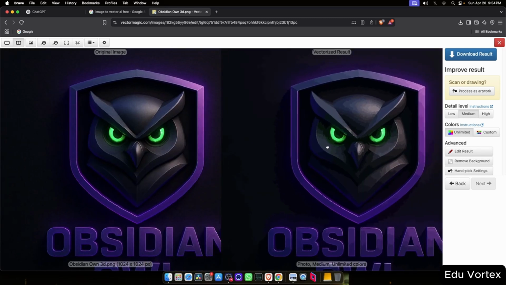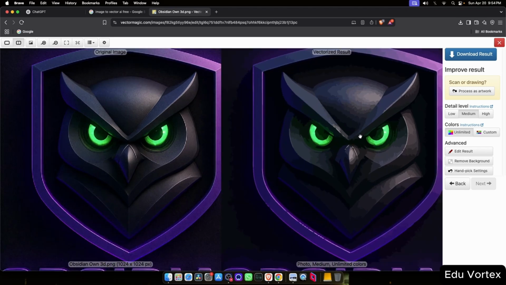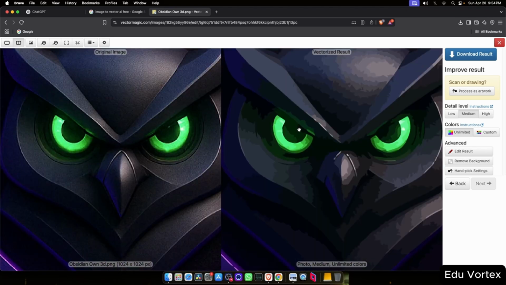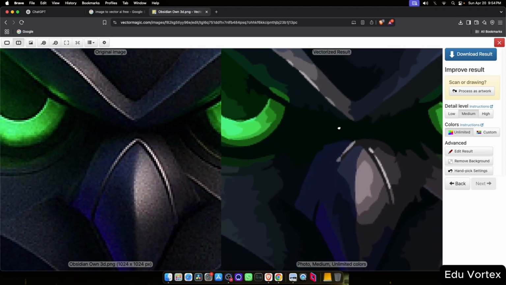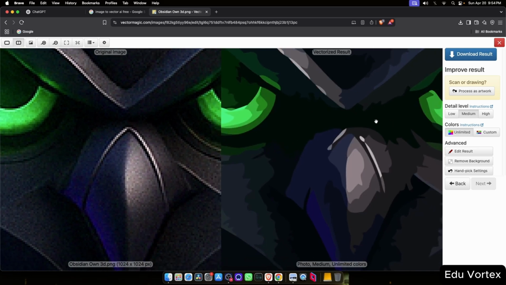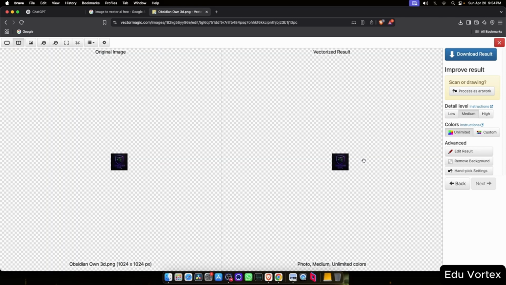When you zoom in, it no longer becomes pixelated. Instead of individual pixels, you see smooth shapes and color patches. That's because vector graphics are made up of paths and curves, not pixels, which means you can zoom in as much as you like without losing clarity.